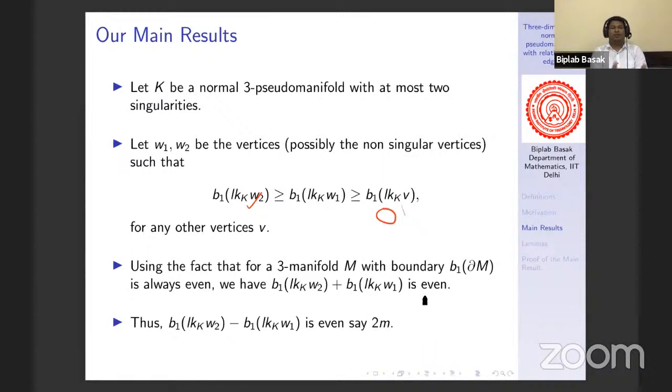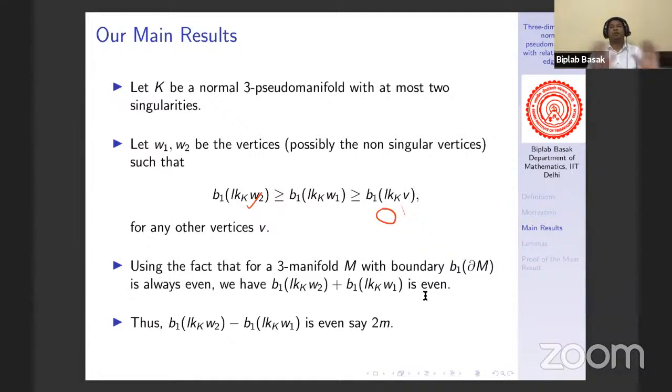Now, it is known that for a 3-manifold with boundary, B1 of the boundary of M is always even. You can prove that. Suppose you have a 3-manifold with boundary, take the double of that manifold and calculate the Euler characteristic. Then you can check that the Euler characteristic of the boundary is even, which implies that B1 of the boundary of M is even. And this result implies B1 of the link of W2 plus B1 of the link of W1 is also even.